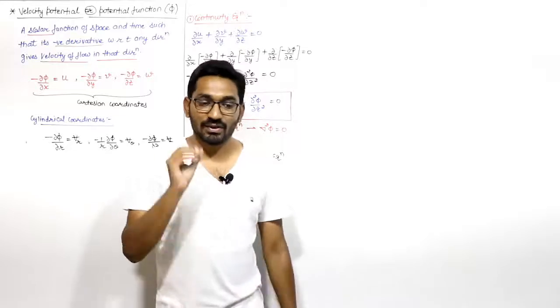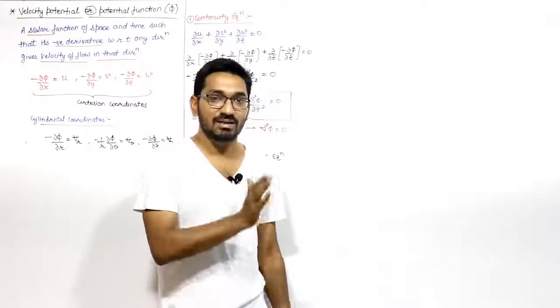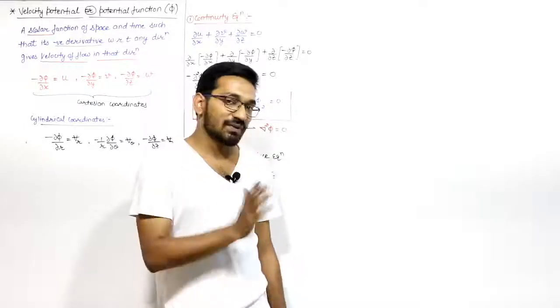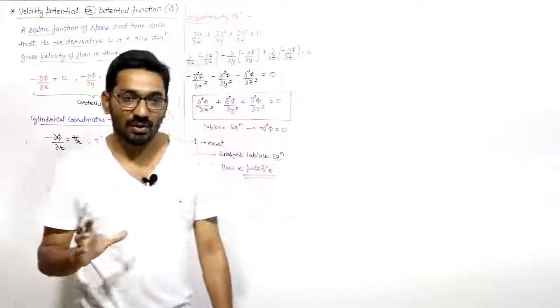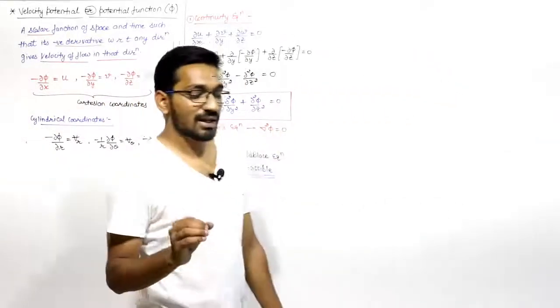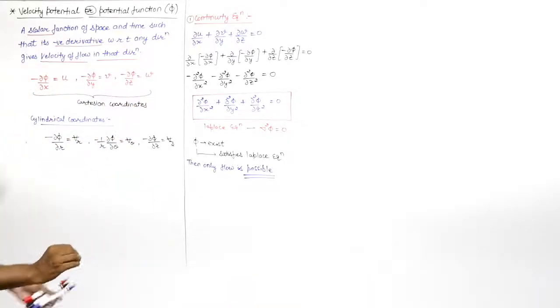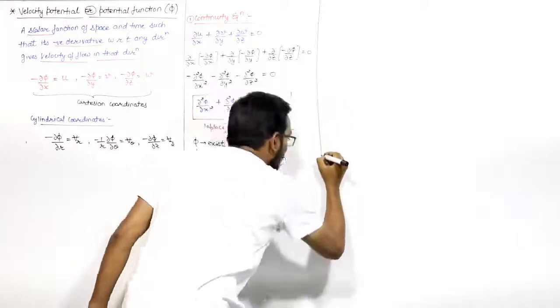first of all you have to check whether that potential function is satisfying the Laplace equation or not. If it satisfies the Laplace equation, then flow is possible. If it does not satisfy the Laplace equation, then flow is not possible. So you have to check the potential function. The second important thing is we have to check for the rotational component.